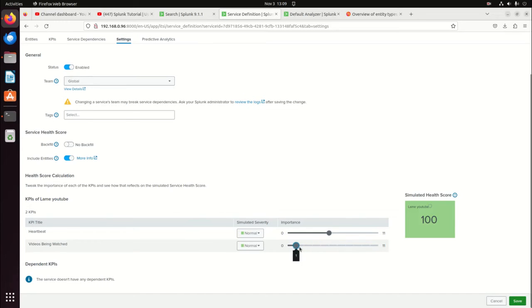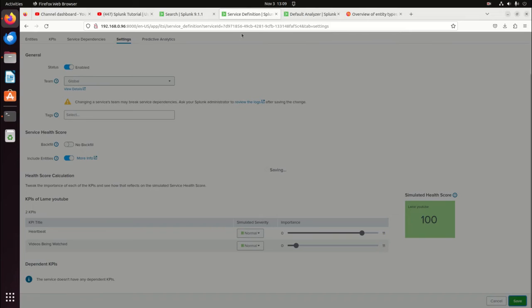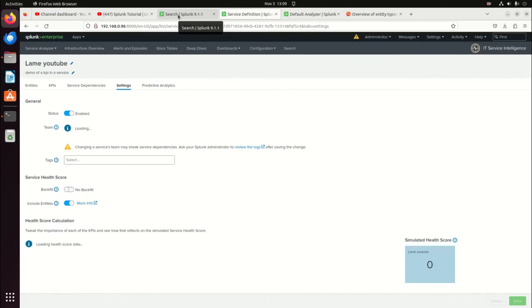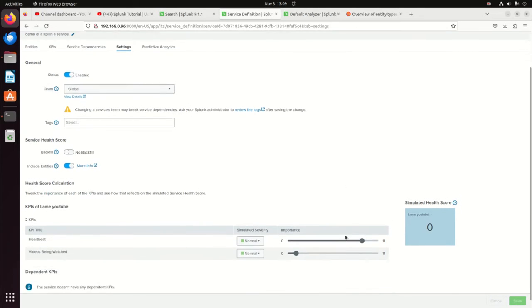Maybe I come back here and say, you know what, this is worth 90% of the score, and this is worth 1. This does not have to add up to 100. It's just going to give a weight to it. If I do this and hit save, then given time to go back to this definition, we're not going to have a 50% health anymore because we've changed the way our weights are.